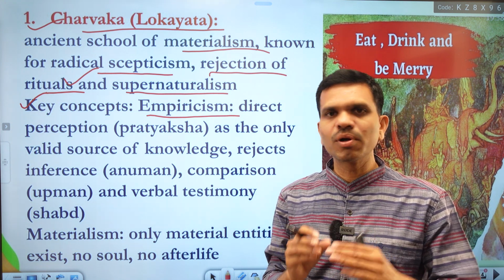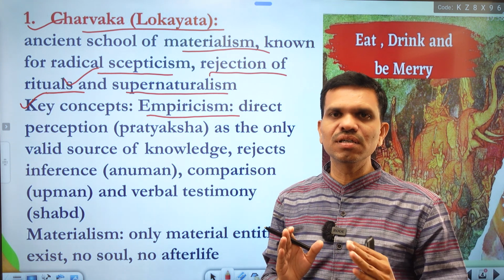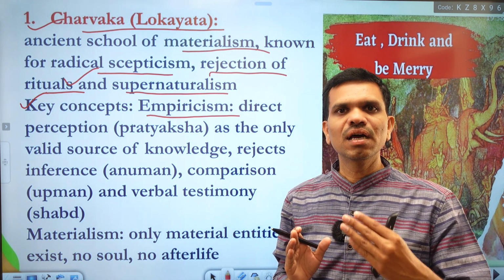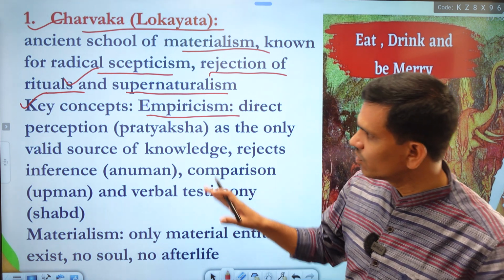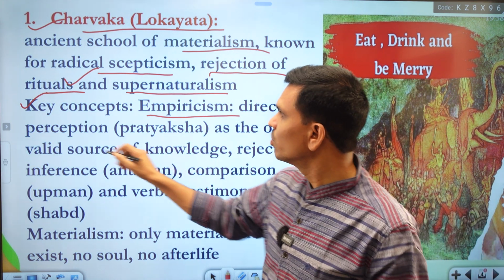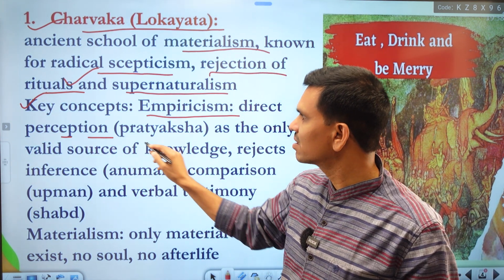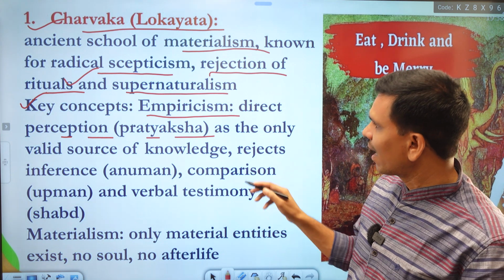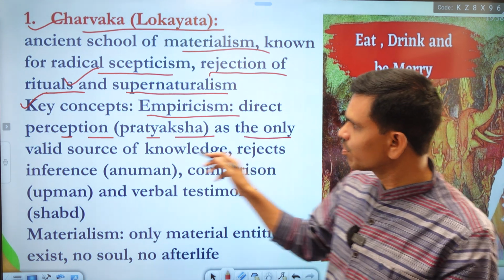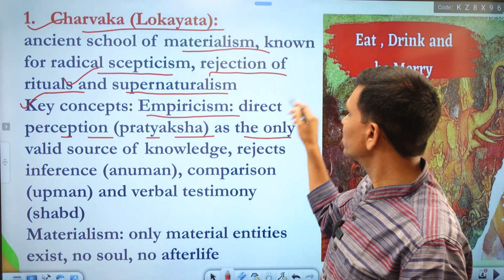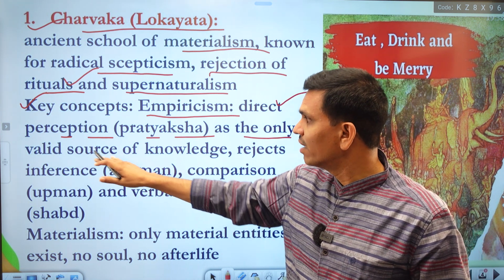The people who follow Charvaka believe in direct perception, the pratyaksha, and they hold that this pratyaksha, or direct perception, is the only valid source of knowledge.